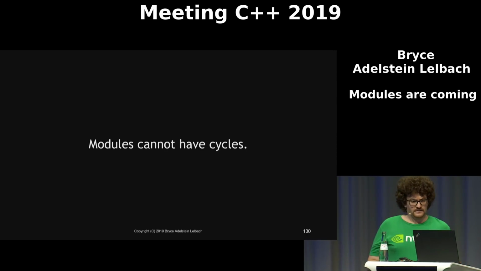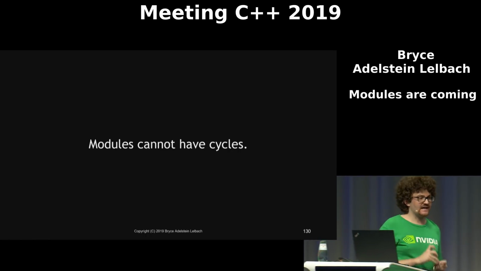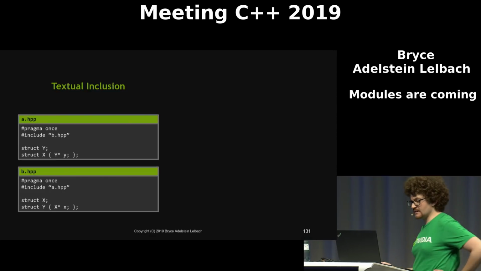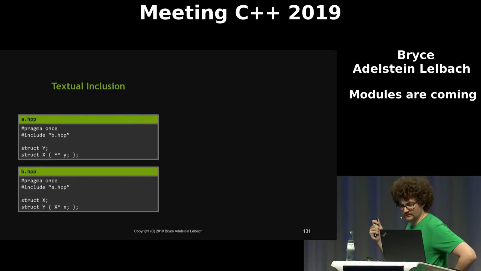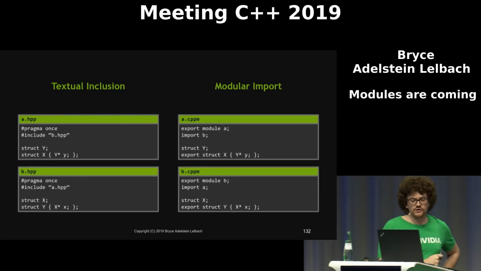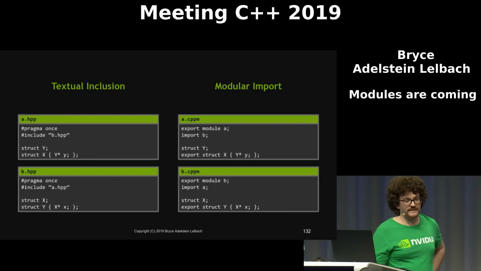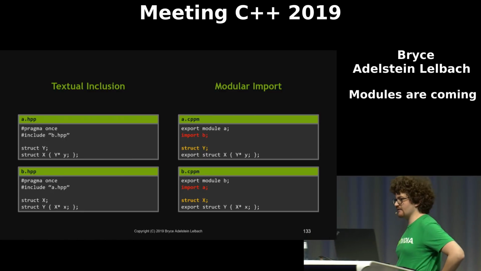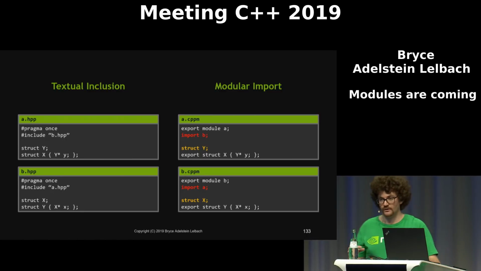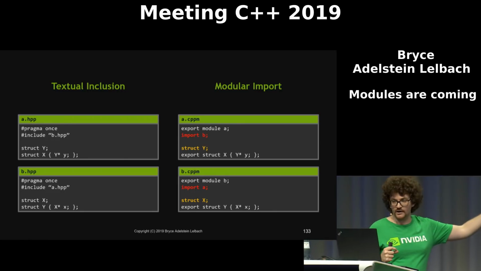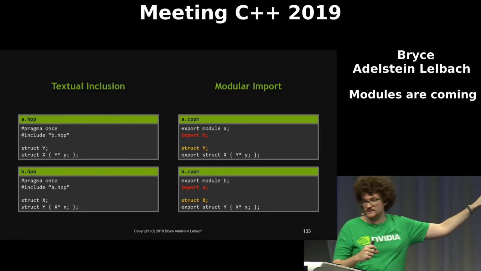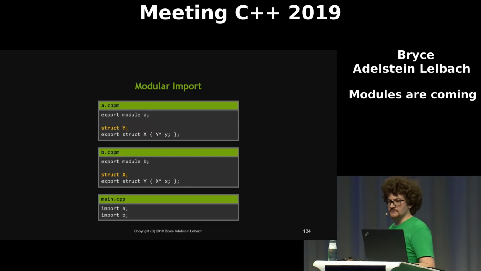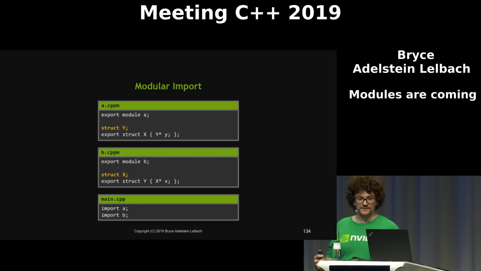All right, so modules cannot have cycles. Cycles are strictly forbidden in modules. We saw this example earlier of a circular inclusion. If we try to write this in a modular world, this will not work for us because, first of all, you cannot have circular imports between modules. The compiler will figure out what you're trying to do here, and it'll say, nope, you can't do this. It's ill-formed. So you might think, okay, I can just delete the imports and just forward declare the things.